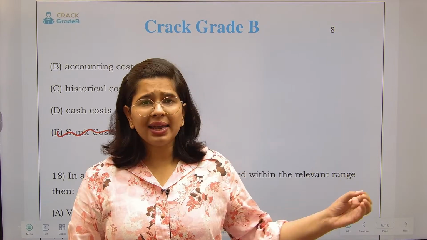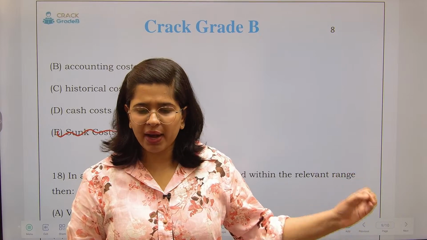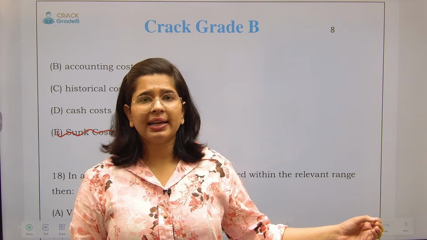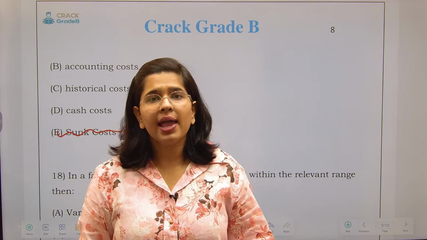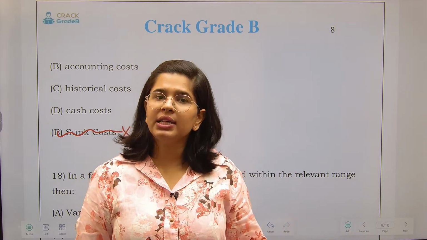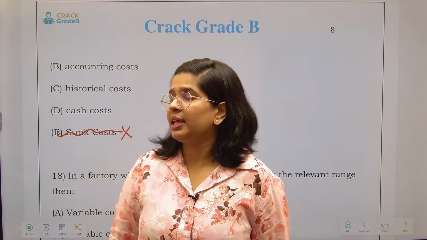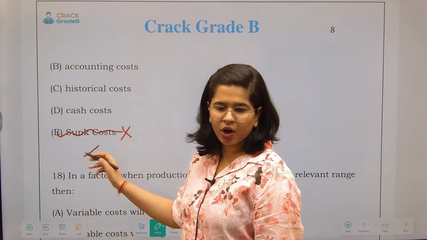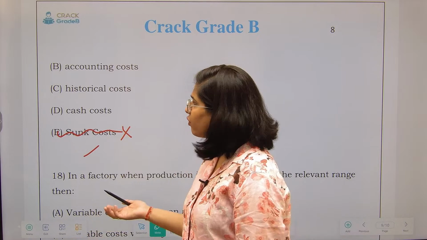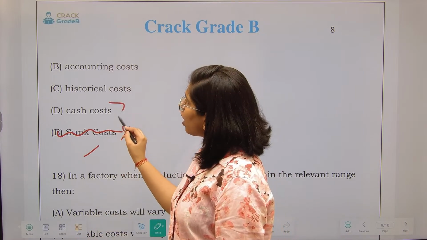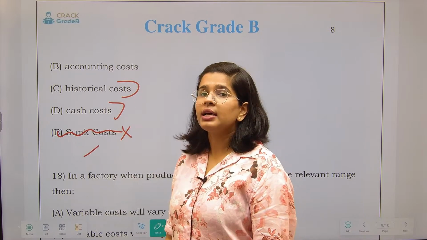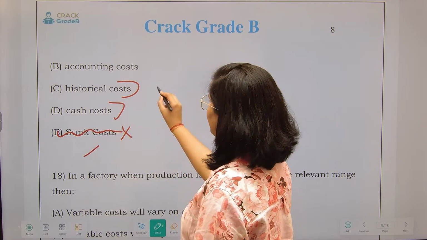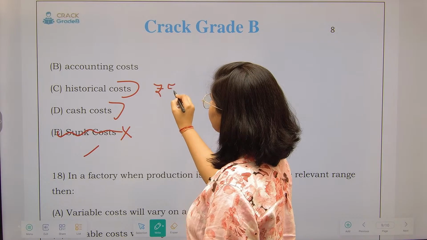This is the decision I have to take. So the building that I have taken on rent, that building related decision is just immaterial for me as of now. Why? Because I have already spent the amount onto it. That is a sunk cost for me. Ye cost to डूब gayi. This is not relevant for me. Now, cash costs, historical costs. Historical costs are what? Suppose I have purchased a building for 50 lakhs.